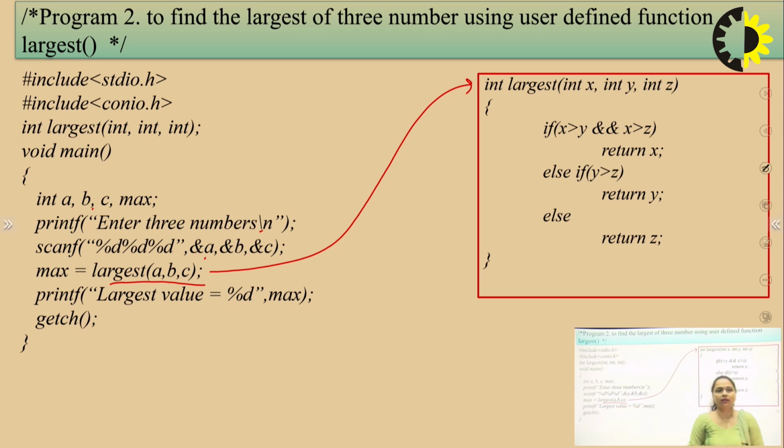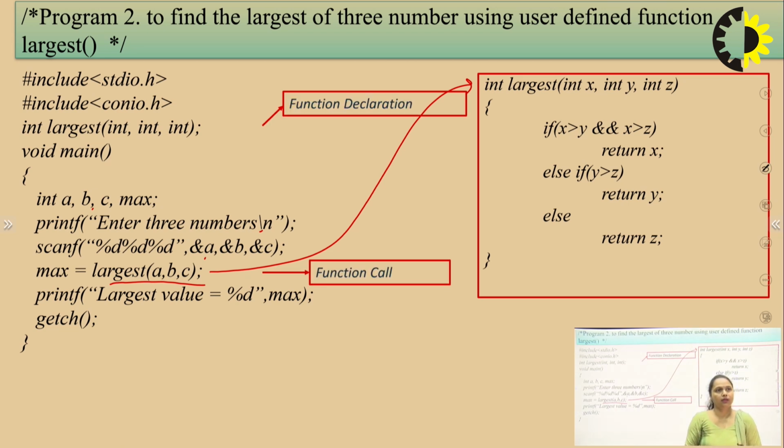Means as soon as a return statement is executed, the function definition will immediately stop and control will come back to the main function, the calling function. Next, after getting the value in max, the largest value will be printed. See, this is function declaration, function call and function definition.